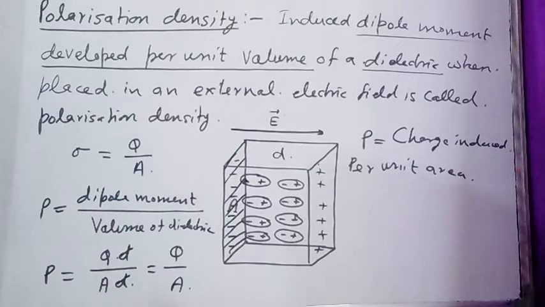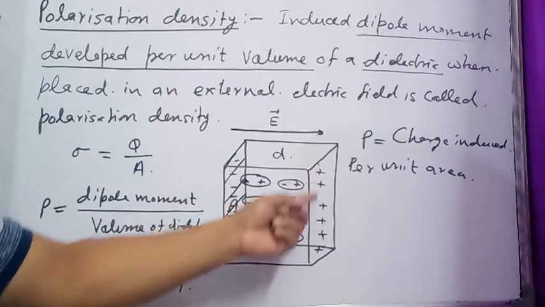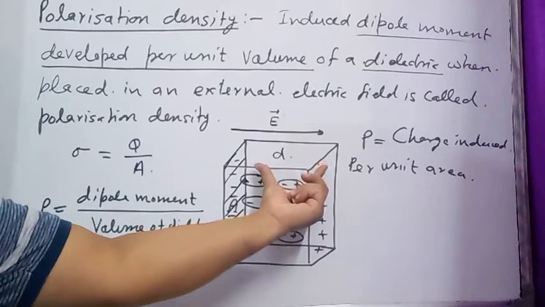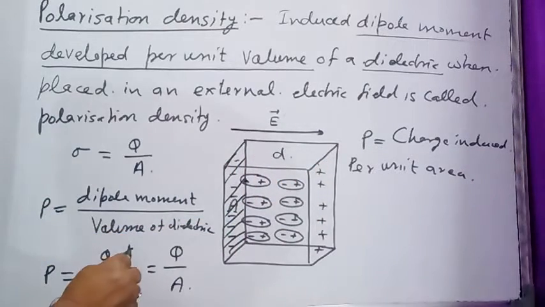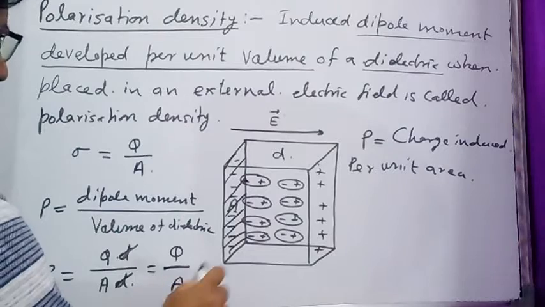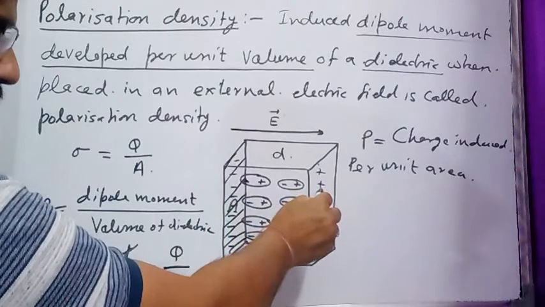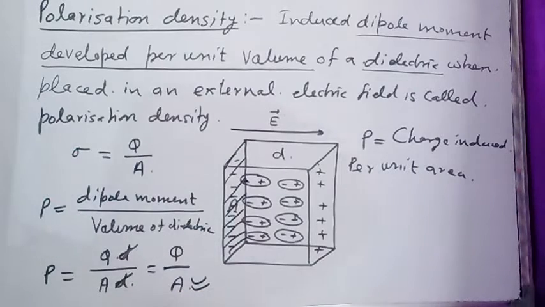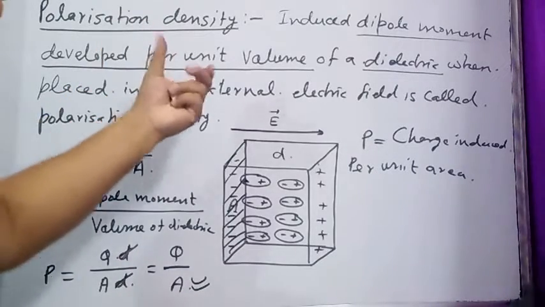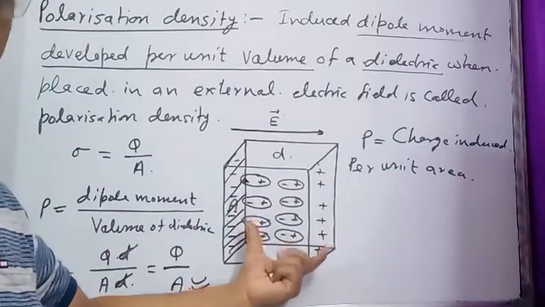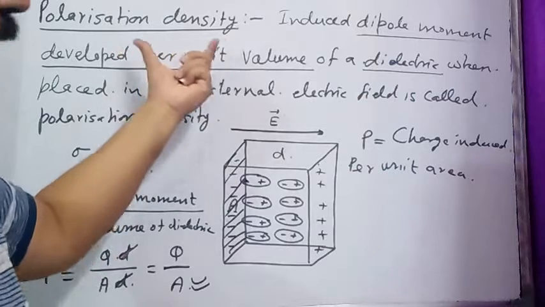If the dielectric slab is in the form of a rectangular slab, its volume is the area of cross section A multiplied by distance D. So D cancels out and the polarization density of this dielectric is the charge developed on either face of the slab divided by its area. In this way we can define polarization density as charge induced per unit area of the dielectric slab. This is polarization density.